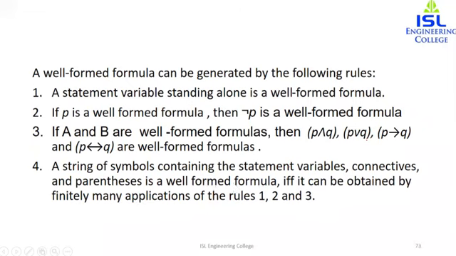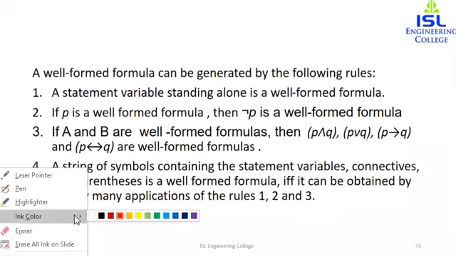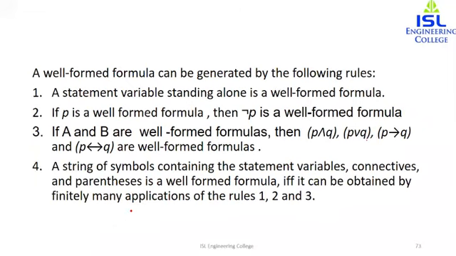So take any string of symbols containing the variables and connectives. First, any variable alone, or we can use a connective, and by including the parentheses, whatever rules we are using in the first, second, and third, if those are applicable and we repeat them again and again, then you can obtain a well-formed formula. Now we will see a few examples of well-formed formulas.